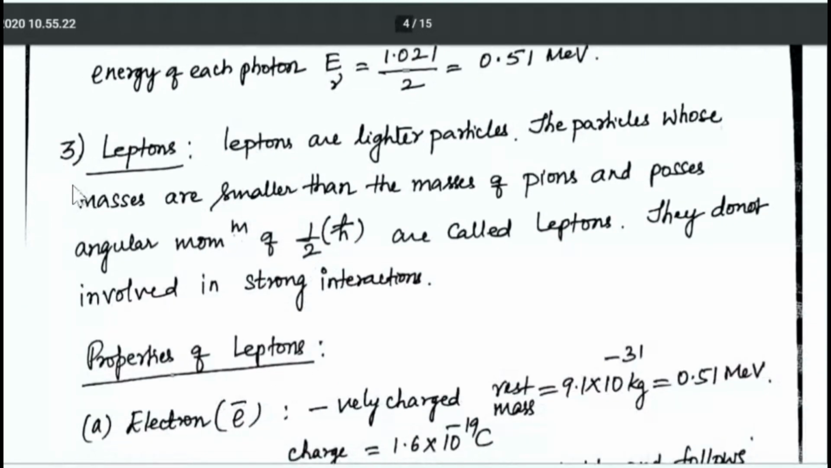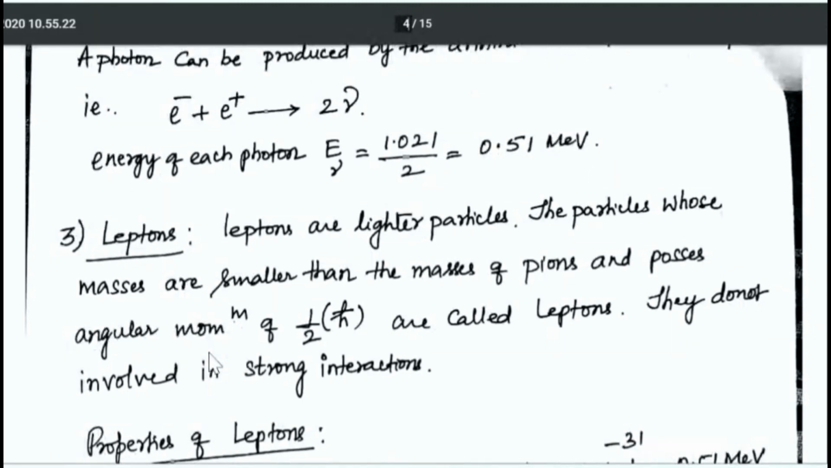Next, the third classification is leptons. Leptons are the lighter particles. The particles whose masses are smaller than the masses of pions and possess angular momentum which are half integrals of h bar are called leptons. Leptons do not involve in strong interactions. They are involved only in weak interactions.